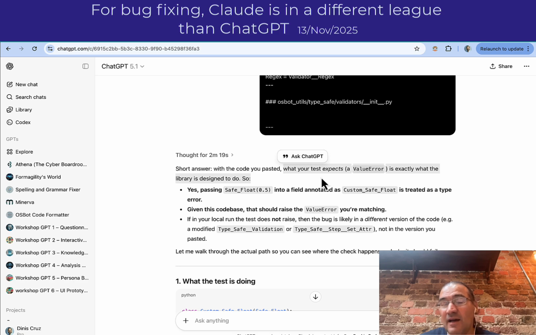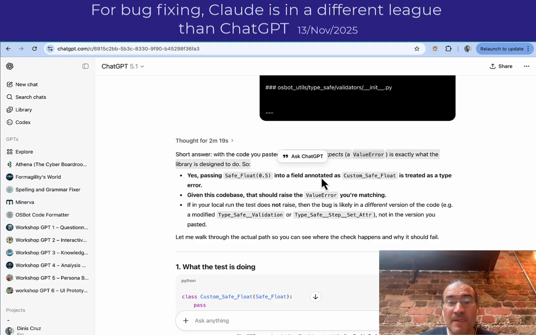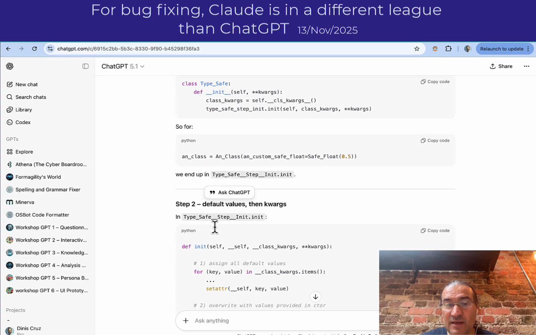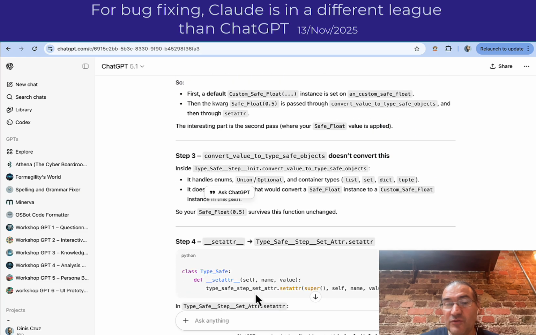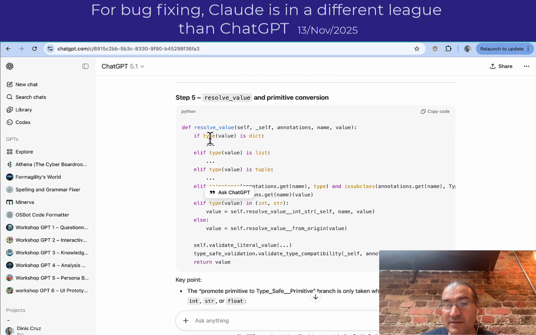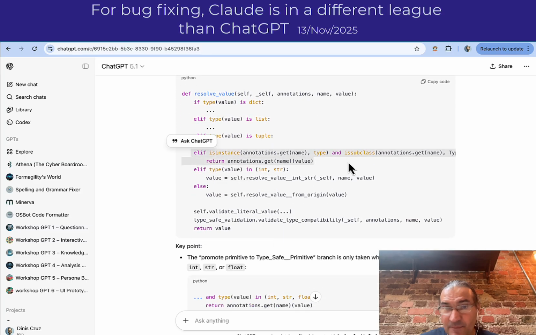And this is quite interesting, because I do have documentation that explains the intended behavior of the type-safe classes and how they're supposed to actually try to do the right thing whenever possible, which is a perfect example. But in this case, it didn't get it. So it says, oh, it's actually an error because the code base should raise it. So it doesn't actually get that point. And it goes into an analysis of what the test is, what the assignment is, the default values. It kind of follows through the code, the set attributes. It finds that result there, but it doesn't pick up that there's the bug here, right?